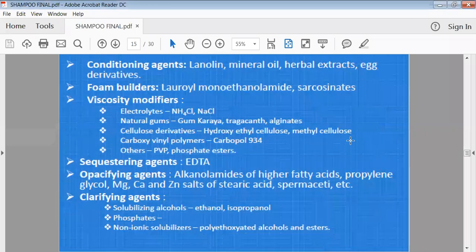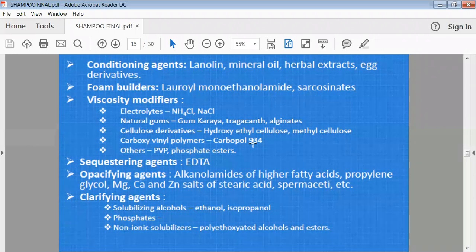Then we add conditioning agents into your shampoo. Generally lanolin, mineral oils, as well as herbal extracts are added as conditioning agents into your preparation. Then foam builders are there, lauryl monoethanolamide and sarcosinates, generally added to increase the foam capacity, because when foam is developed, it should remain for a longer period. So for that purpose we have to add foam builders, which will enhance the characteristics of your shampoo.